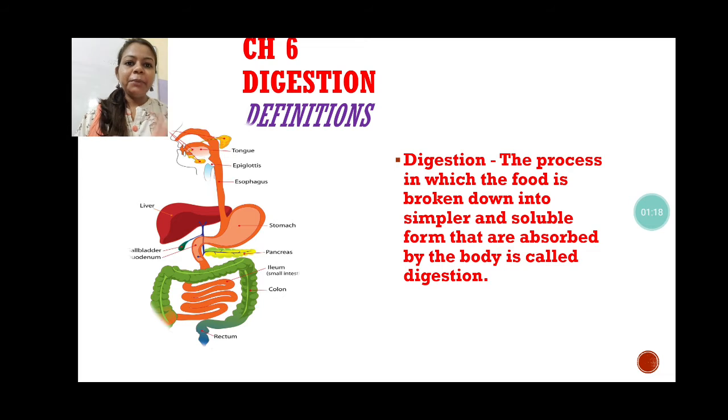So this complete process is known as digestion. This process starts in the mouth and it ends at the anus. We will discuss that in detail in this chapter. But for now, keep in mind that digestion is a process in which the food breaks down into simpler and soluble form.